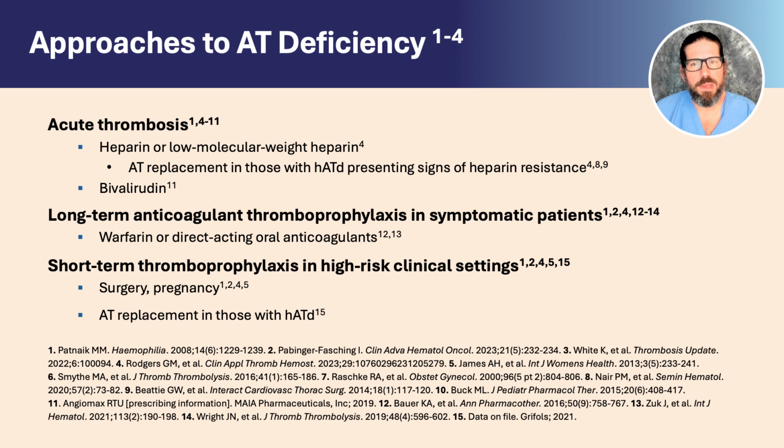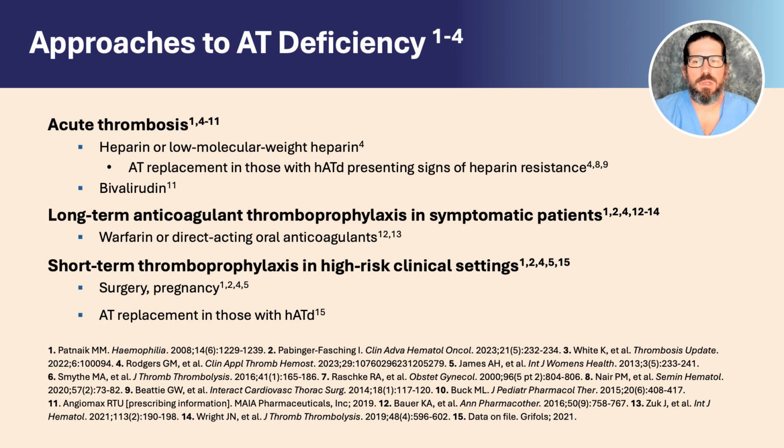Anticoagulation with heparin is dependent upon antithrombin to exert its effects, so special care is required for use of heparin-based products in patients with antithrombin deficiency. Higher heparin doses may be needed to achieve therapeutic anticoagulation in these patients. However, administration of excessive doses may result in bleeding or other complications. In this scenario, patients may require antithrombin replacement in the form of concentrated antithrombin or fresh frozen plasma.